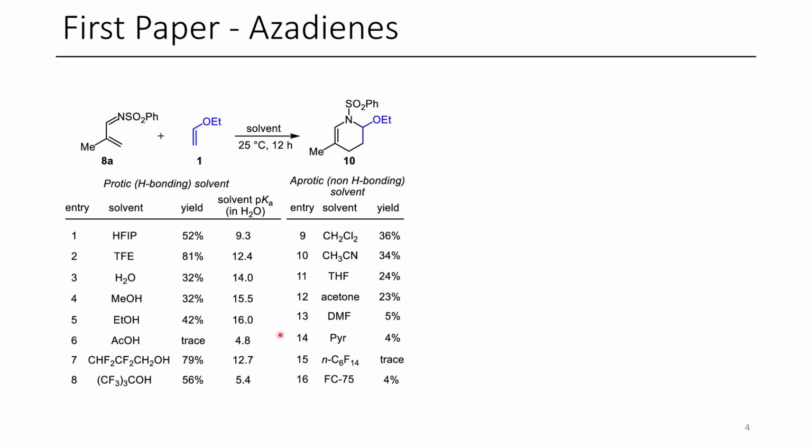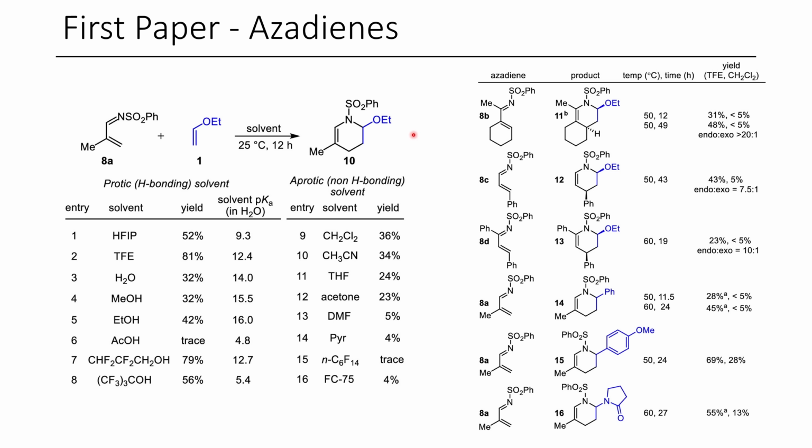And while aprotic solvents that were somewhat polar also worked, it worked much worse in the case of polar solvents like DMF and pyridine. Now, you might think that the improvement in yield doesn't justify the use of trifluoroethanol or hexafluoroisopropanol, but you'll see some cases later where the improvement is quite striking.